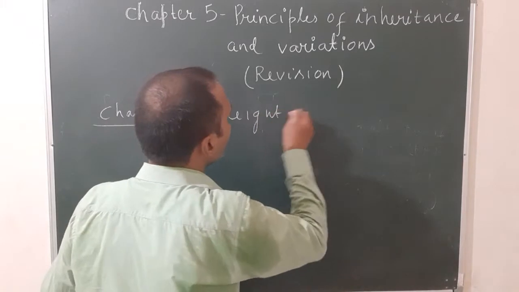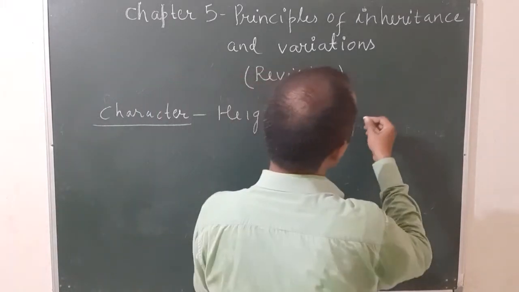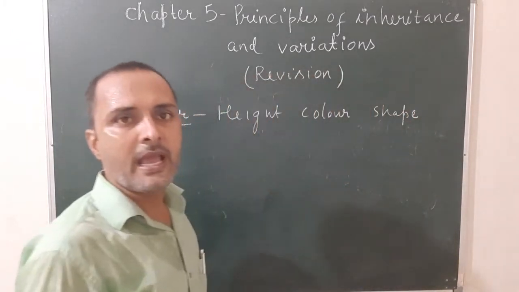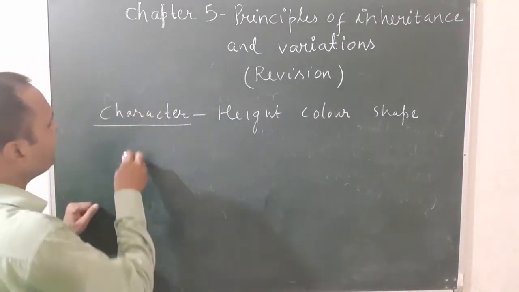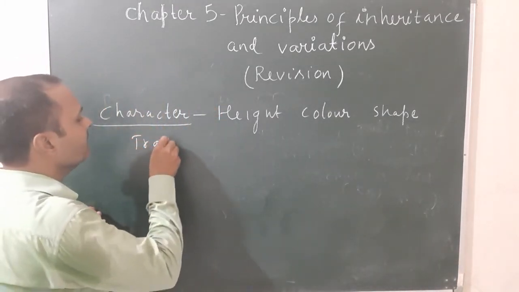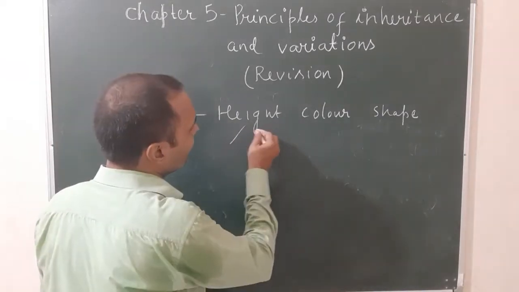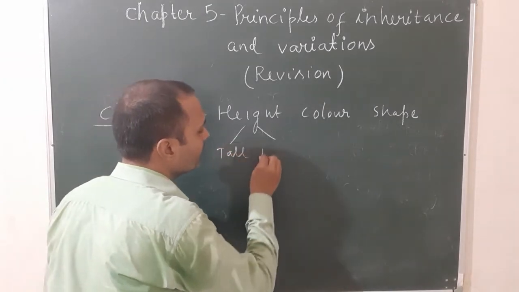For example, color. For example, shape. So these are the characters, and the alternative forms of a character are known as traits.